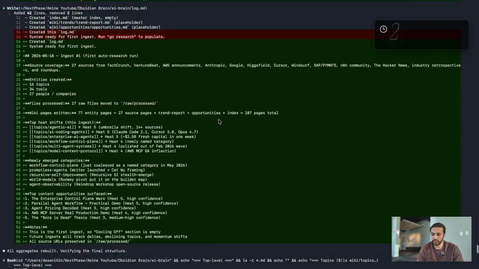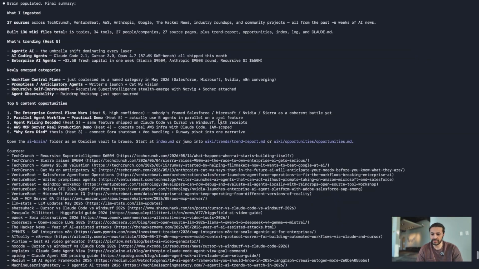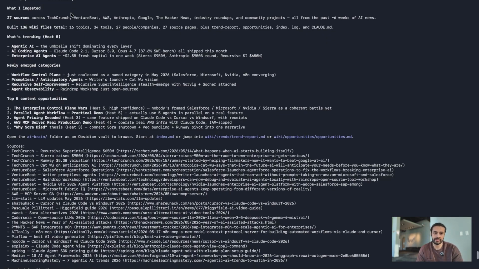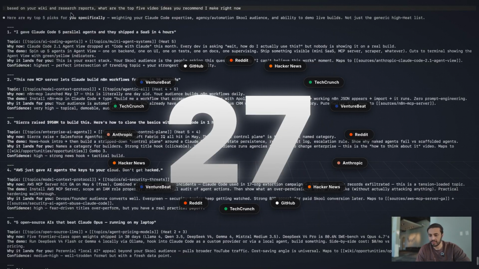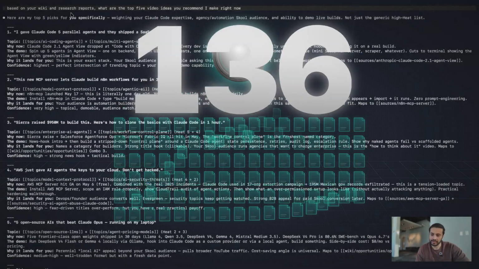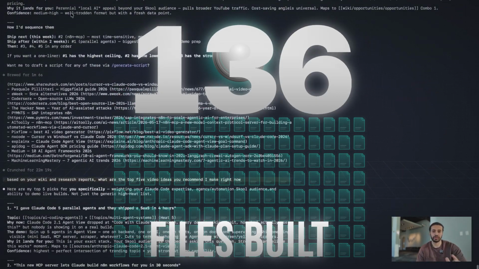All right, so 22 minutes later, we are finally done. And as you can see, I gave it a pretty big task of, hey, scour the entire internet for AI topics. Now, as you can see here, it searched 27 sources and it built 136 wiki files in total. Perfect. So the job's done.